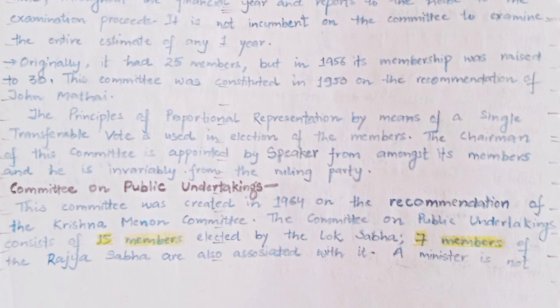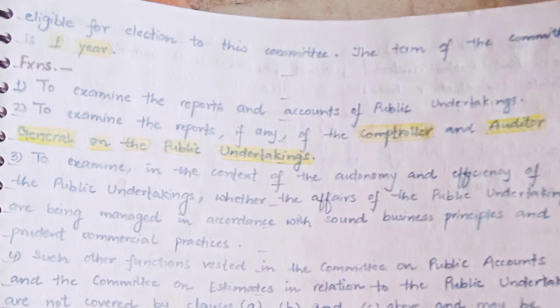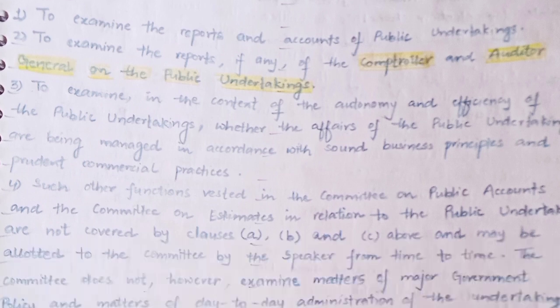A minister is not eligible for election to this committee. The term of the committee is 1 year. Functions: first, to examine the reports and accounts of public undertakings. Second, to examine the reports, if any, of the Comptroller and Auditor General on the public undertakings.